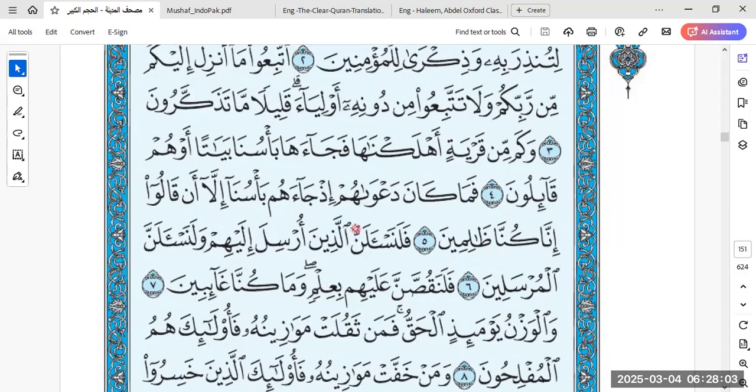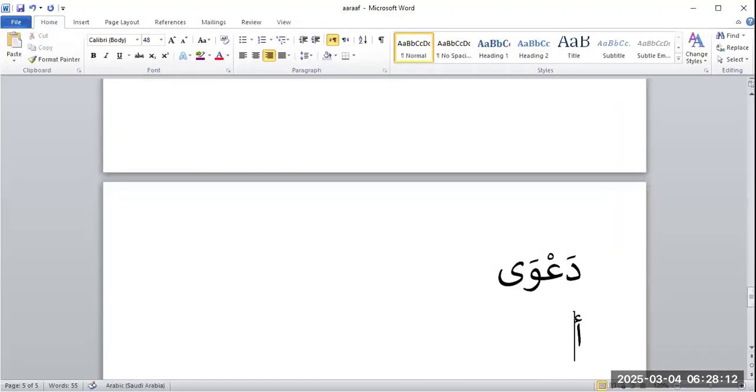So when you open it up, for example, like this, inna, it is actually inna plus na, right? Inna plus na, which becomes inna.